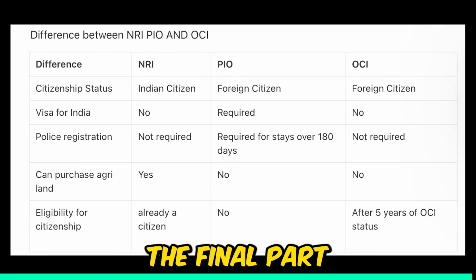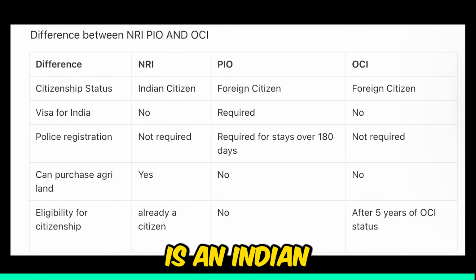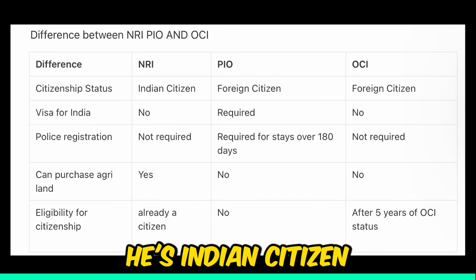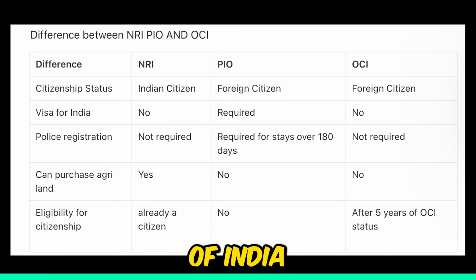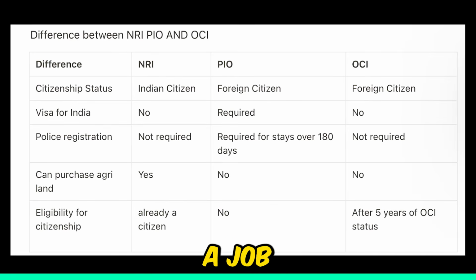Now let us understand the final part, that is the difference between NRI, PIO and OCI. See, NRI is an Indian citizen. He is an Indian citizen living outside of India and who holds an Indian passport. He is temporarily residing outside India, maybe for a job or any other activity.